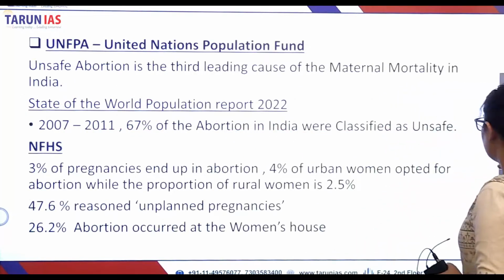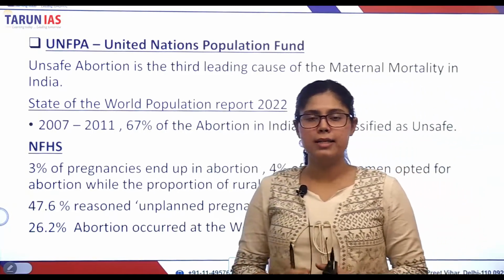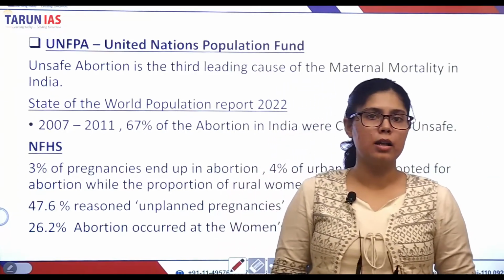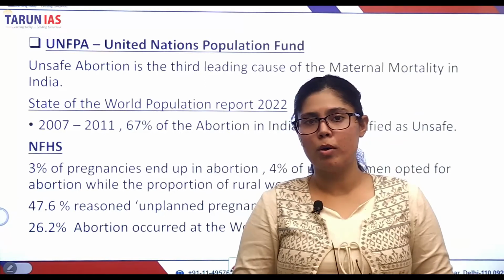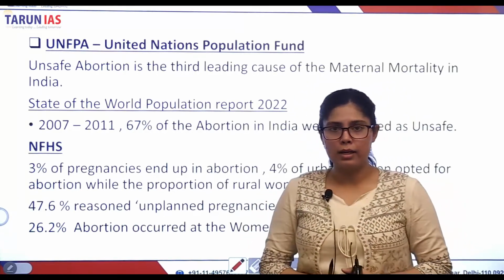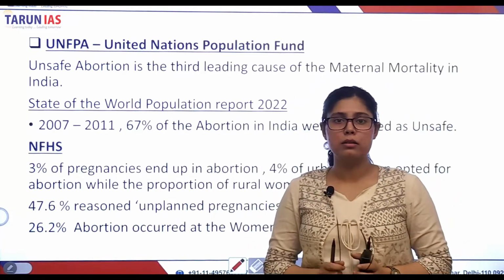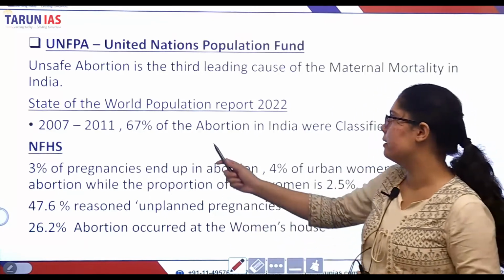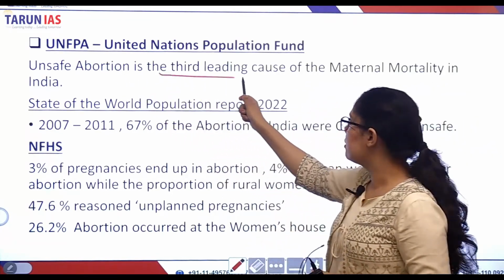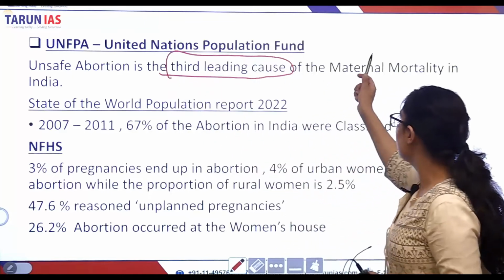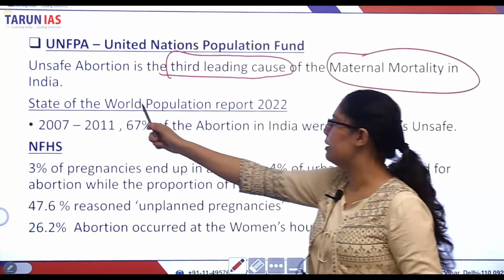Now let us discuss why safe and healthy abortion practices are important. According to the United Nations Population Fund, unsafe abortion is the 3rd leading cause of maternal mortality in India.